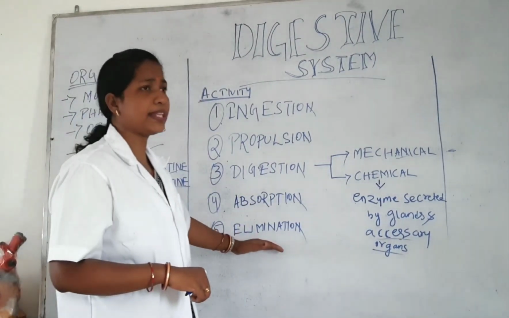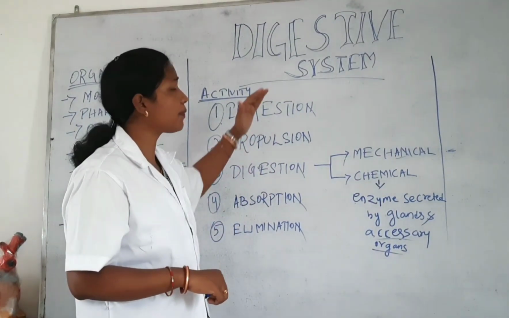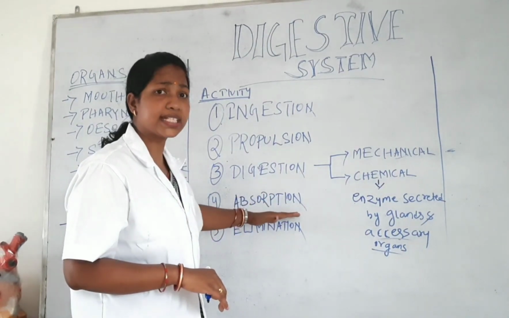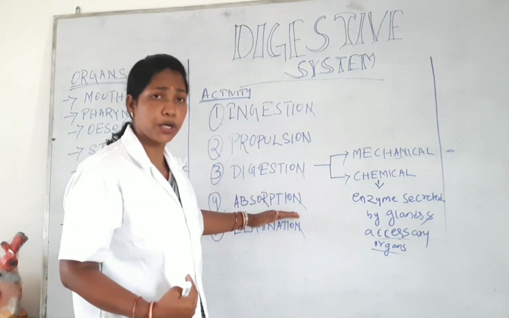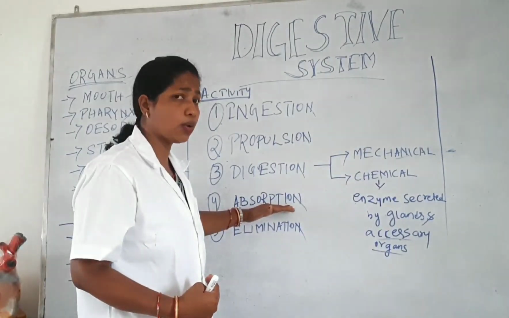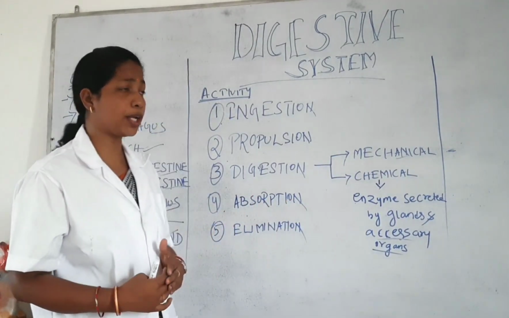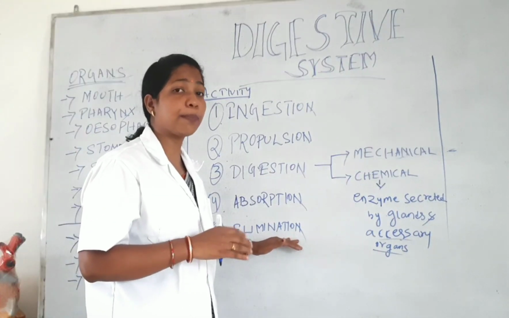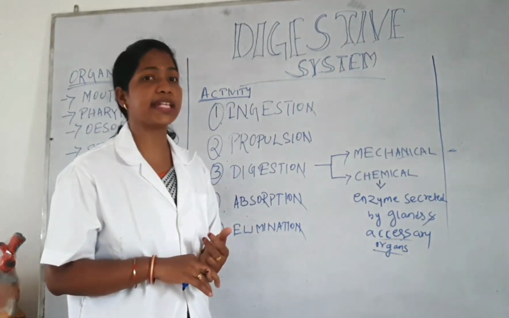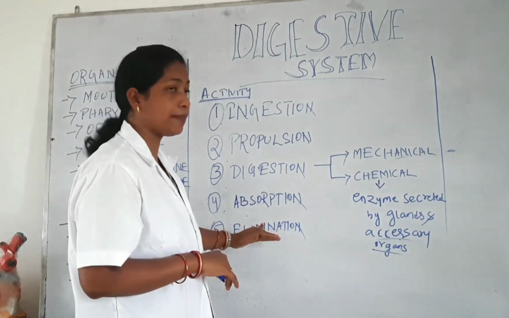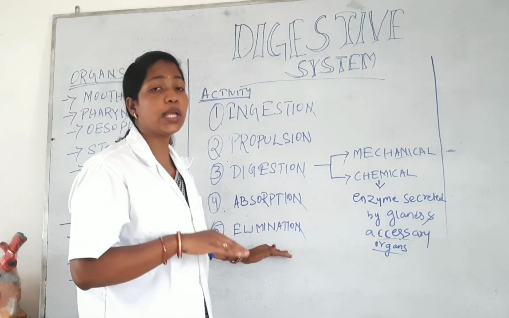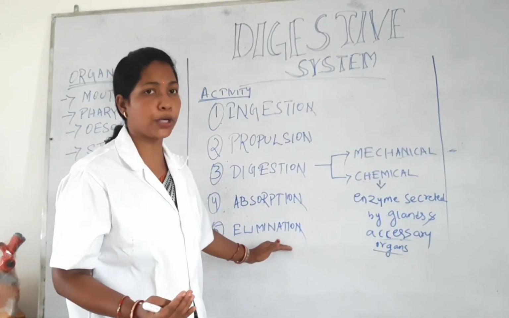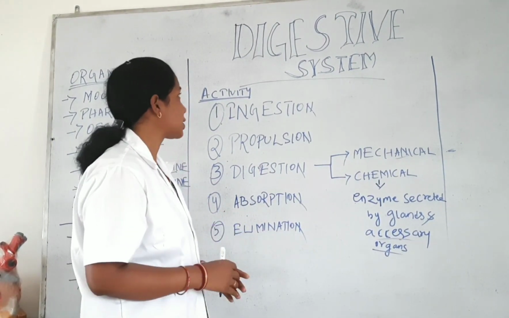Next one is elimination. Elimination is the last step of our digestive system. Here, the waste product which is not absorbed in our body will come out of our body through the anal canal. That is called elimination, and that process occurs by the defecation process. So elimination means the waste particles which come outside from our body.